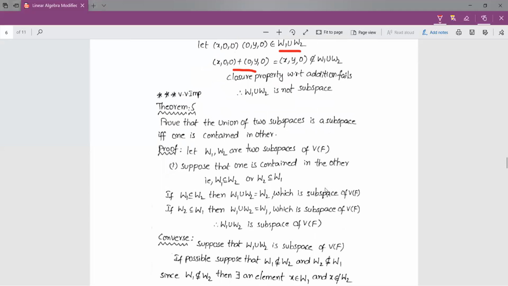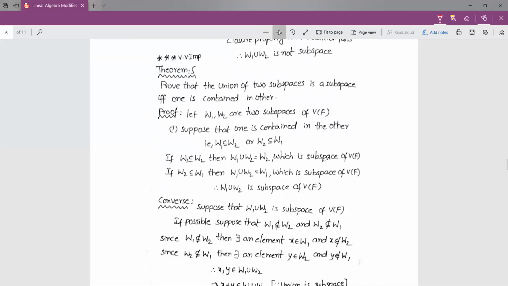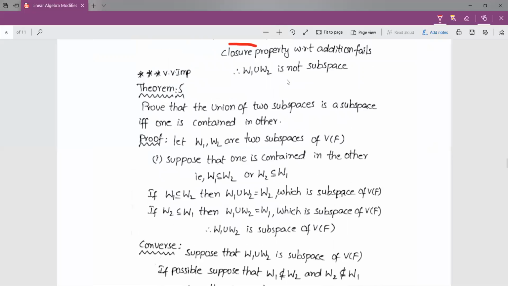Coming to the next theorem. Prove that the union of two subspaces is a subspace if and only if one is contained in the other. Yes, the union of two subspaces is a subspace whenever we add the condition that one is contained in the other. If one subspace is contained in the other subspace, then clearly the union of two subspaces is a subspace. So that is our theorem number 5. Coming to the proof.